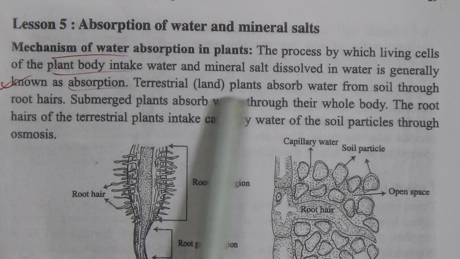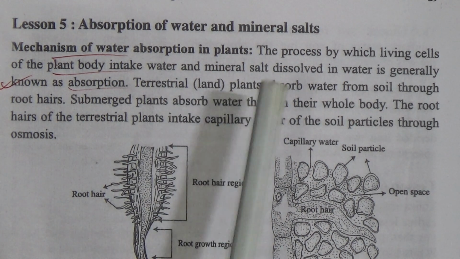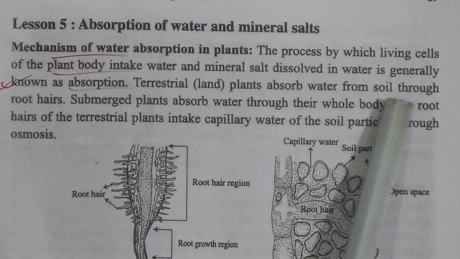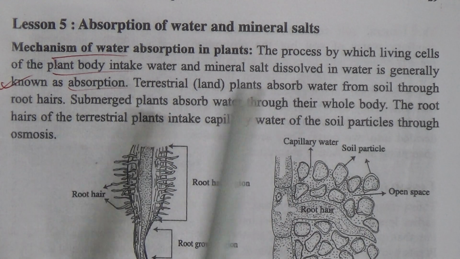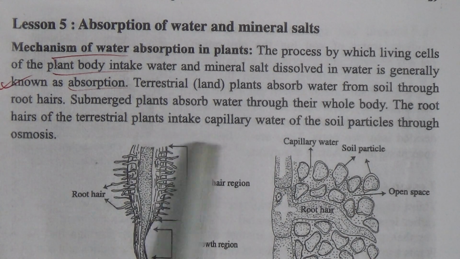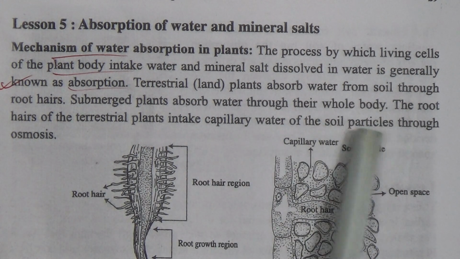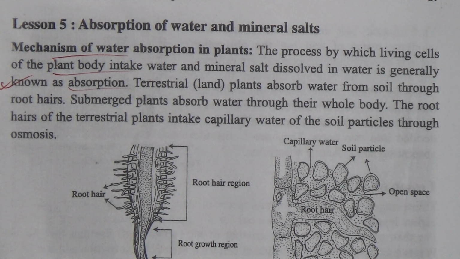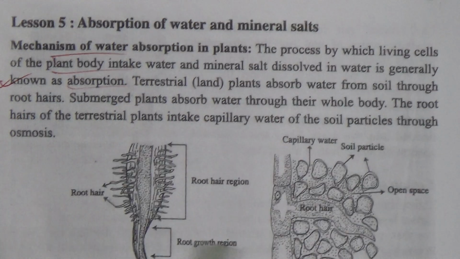Terrestrial plants, that is, plants that grow on the land. Terrestrial plants absorb water from soil through root hair, and submerged plants absorb water through their whole body. So, the root hair of terrestrial plants takes in capillary water of the soil particles through osmosis. My dear students, see the figure.